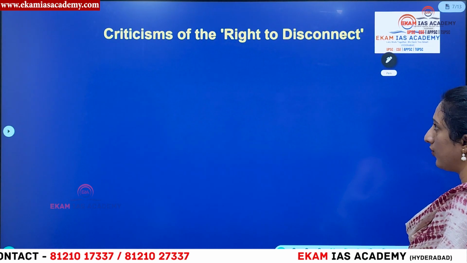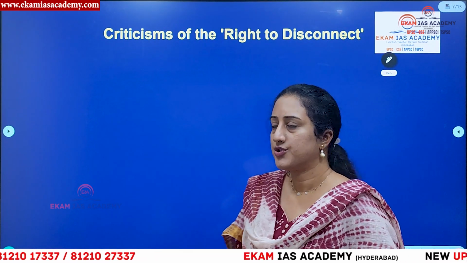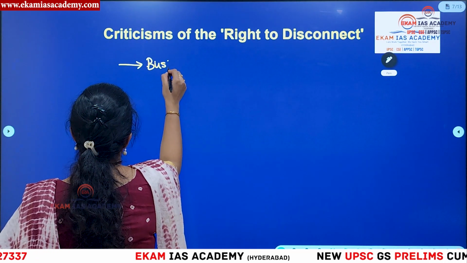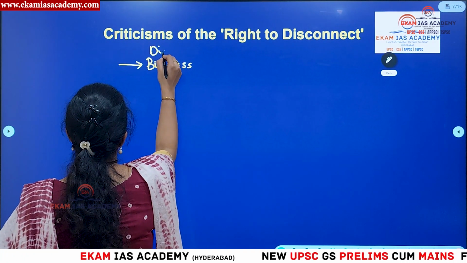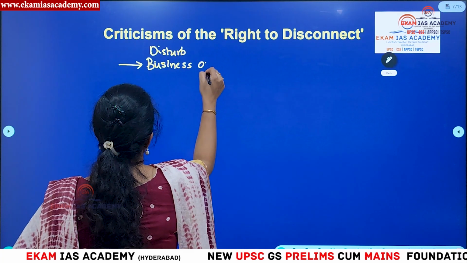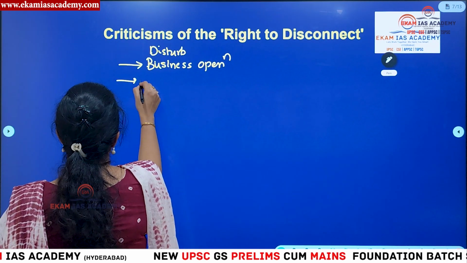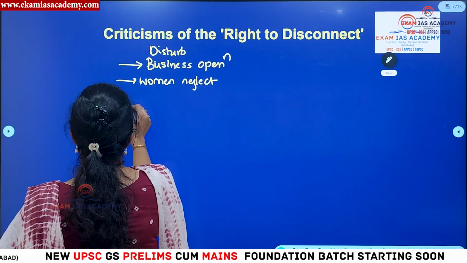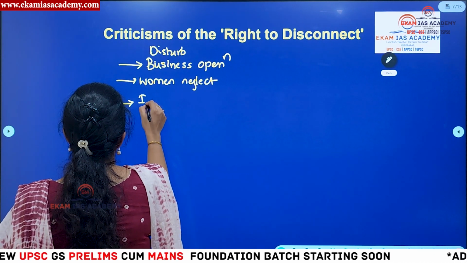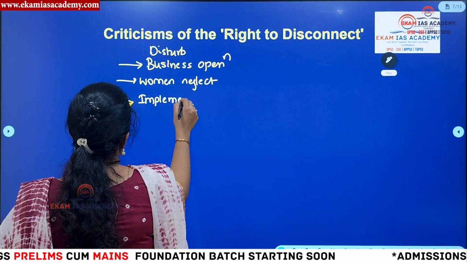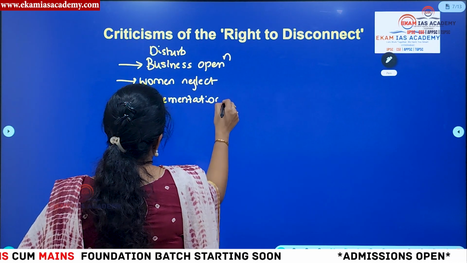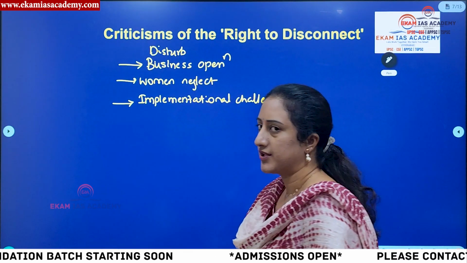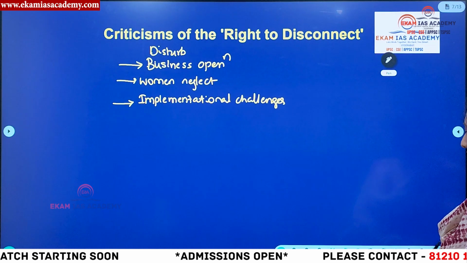Then what is the main criticism of this particular bill? It may disturb business operations. Then in this scenario, women can be neglected from the workforce, right? So women neglect can be there. At the same time, there can be some other implementational challenges when we are trying to implement this policy of right to disconnect. Okay, so these are some criticisms that this policy has attracted.